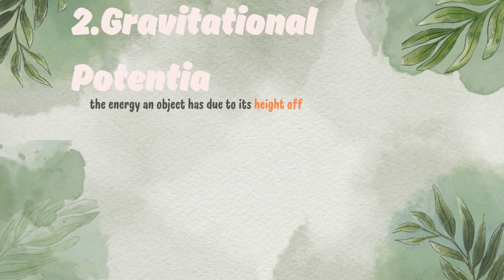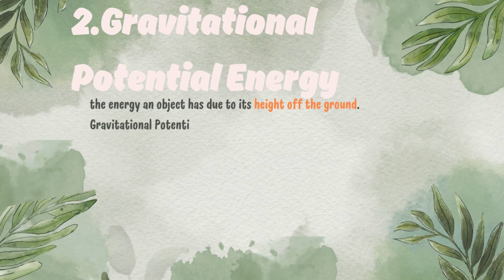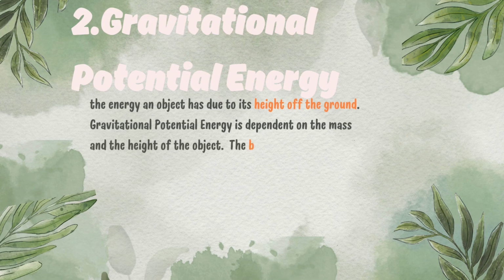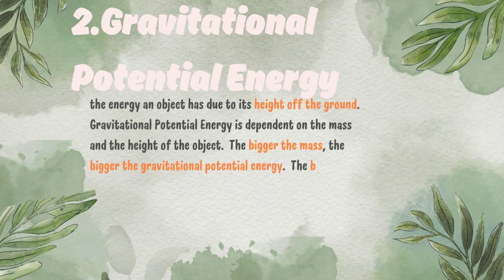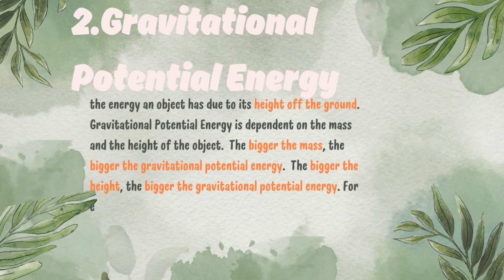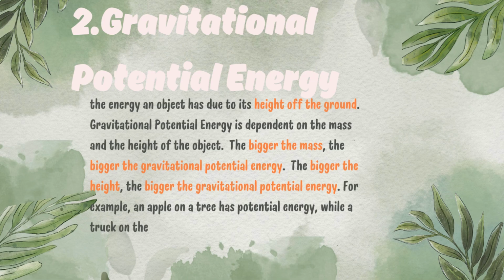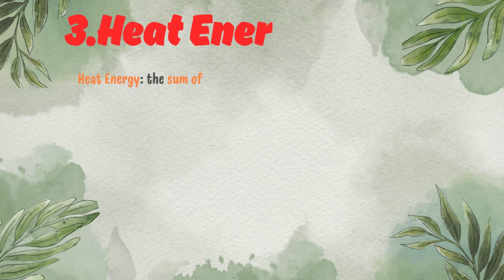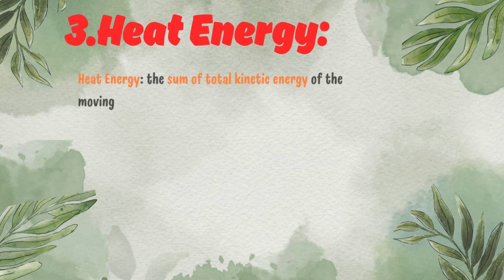Second, gravitational potential energy. The energy an object has due to its height off the ground. Gravitational potential energy is dependent on the mass and the height of the object. The bigger the mass, the bigger the gravitational potential energy. The bigger the height, the bigger the gravitational potential energy. For example, an apple on a tree has potential energy, while a truck on the ground has no gravitational potential energy.